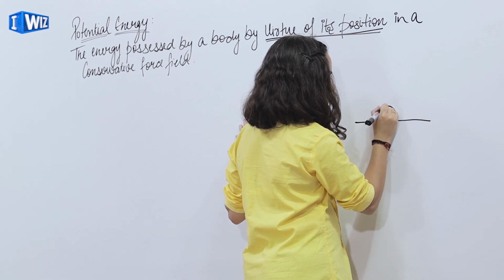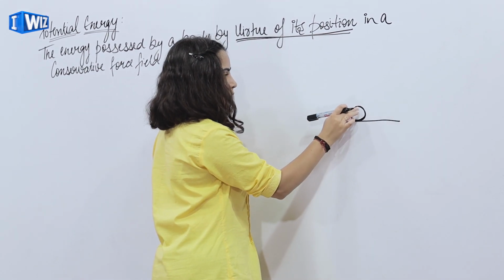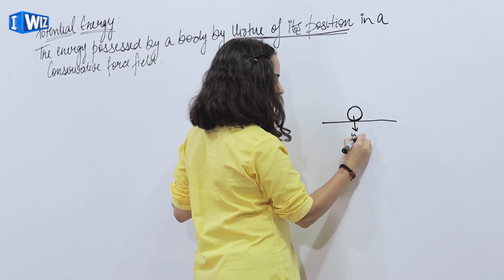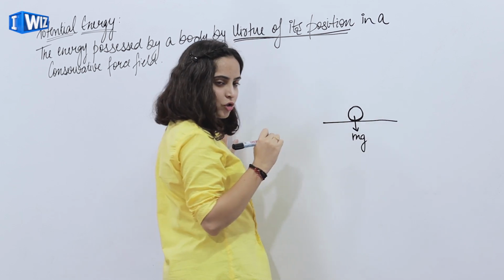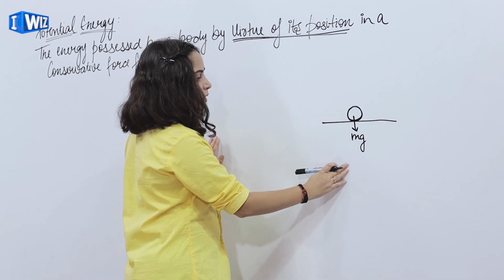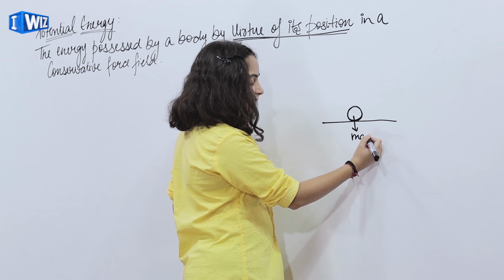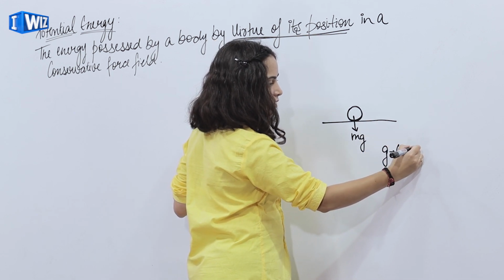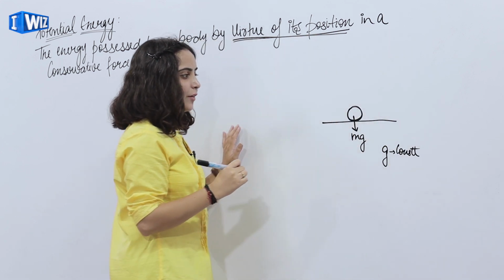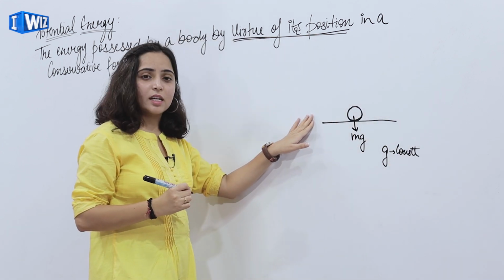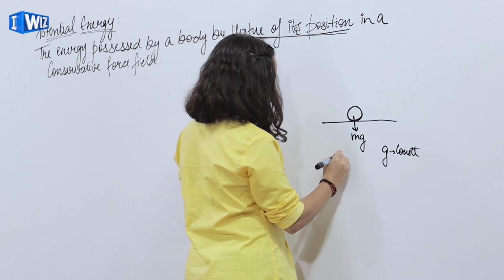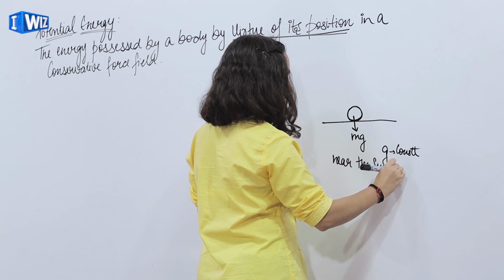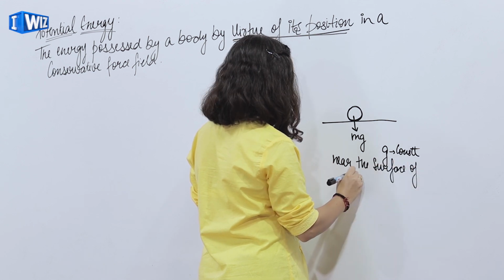Consider a ball which is at a surface. The gravitational force acting on a ball is mg. Now we'll take g as constant, and we are considering the case near the surface of earth.